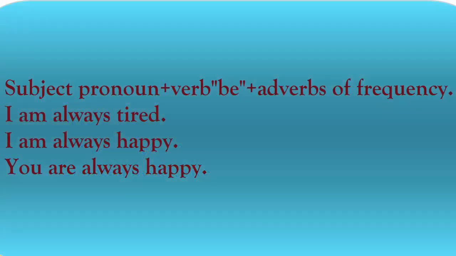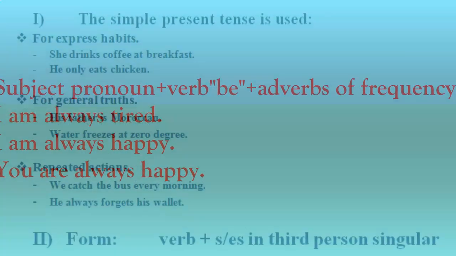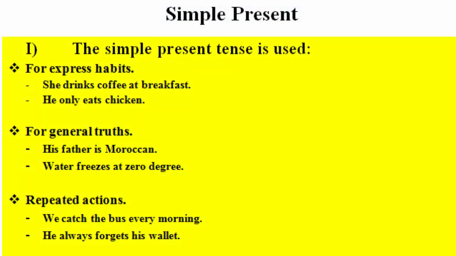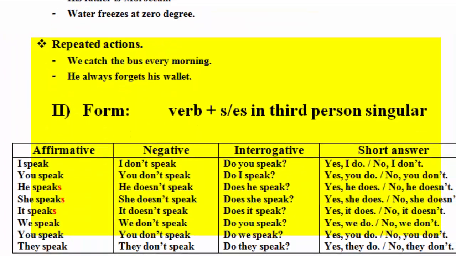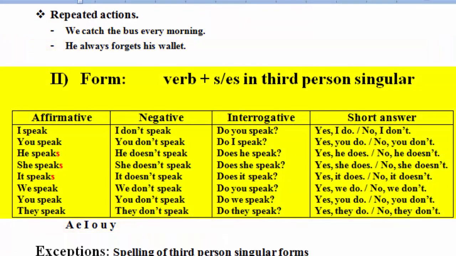For example, I am always tired, or I am always happy, or you are always happy, after the verb to be. Here, when we talk about the verb to be with its functions, there are 3 functions: express habits or routines, general truths, and repeated action. And we also see here the affirmative form, negative form, interrogative form, and short answers.